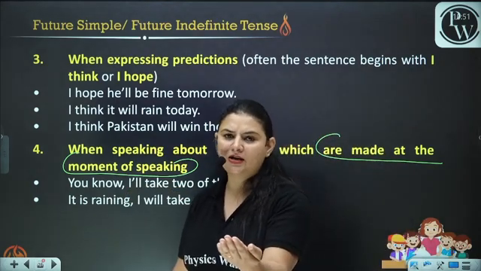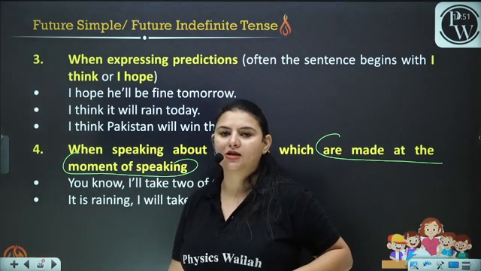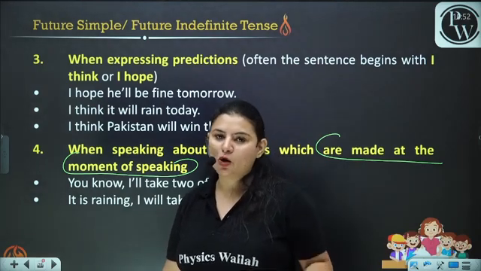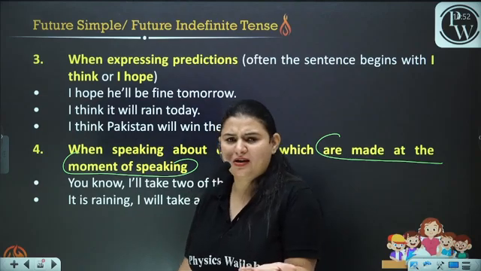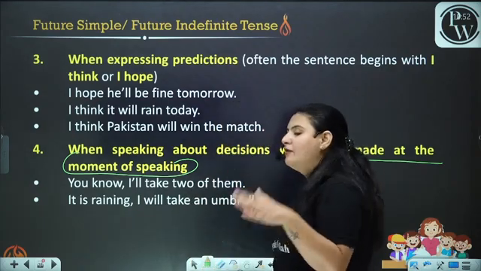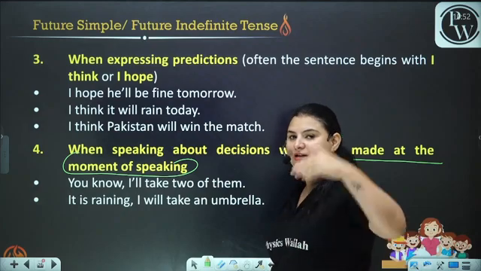You know, I think I'll take 2 of them. Earlier you were thinking you'll just take 1. But now you have changed your mind. You're saying, okay, I think I'll take 2 of them. You have made this decision instantly.